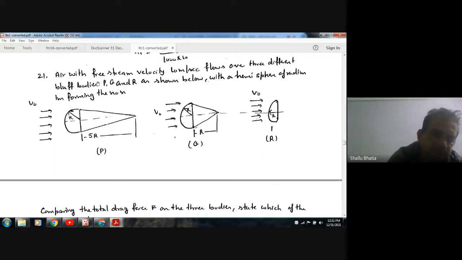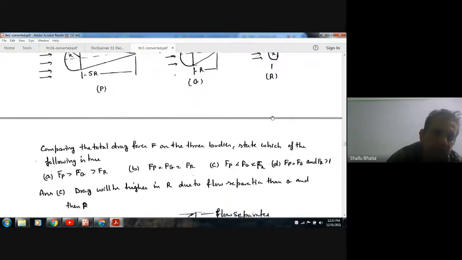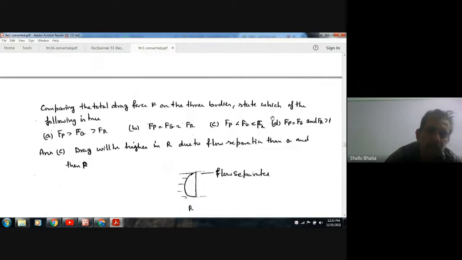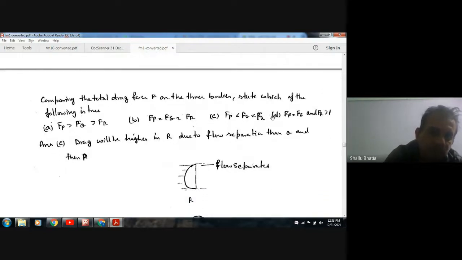These are the figures given with free stream velocity. This is the radius R, this is 5R, this is R. Comparing the total drag force on the three bodies, state which of the following is true.